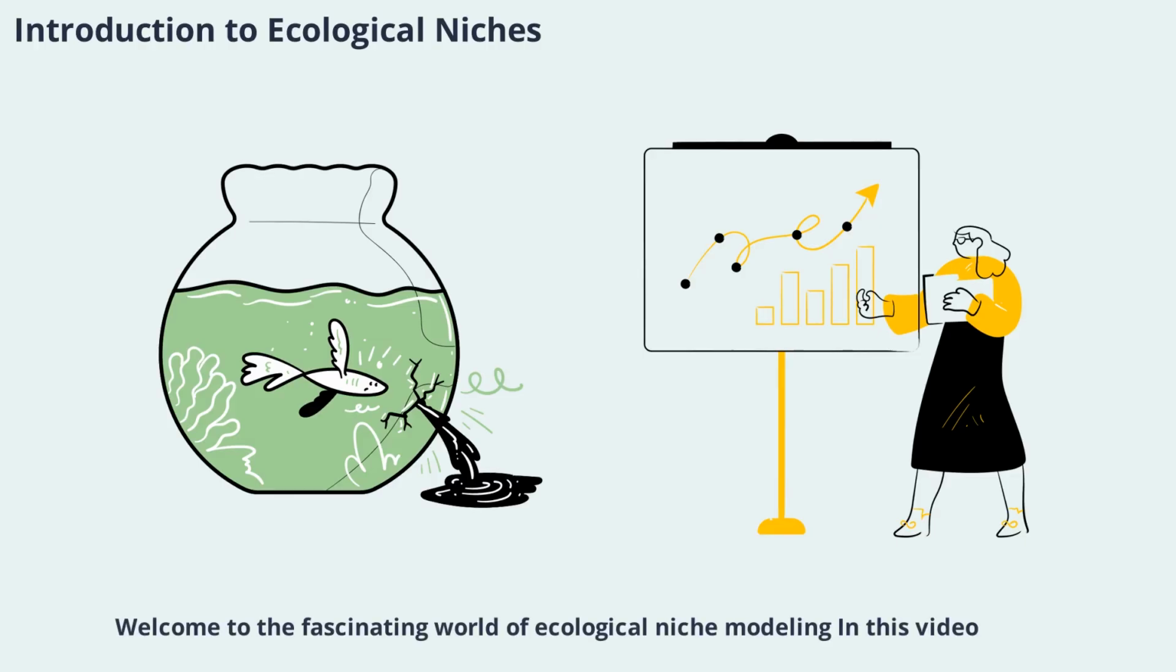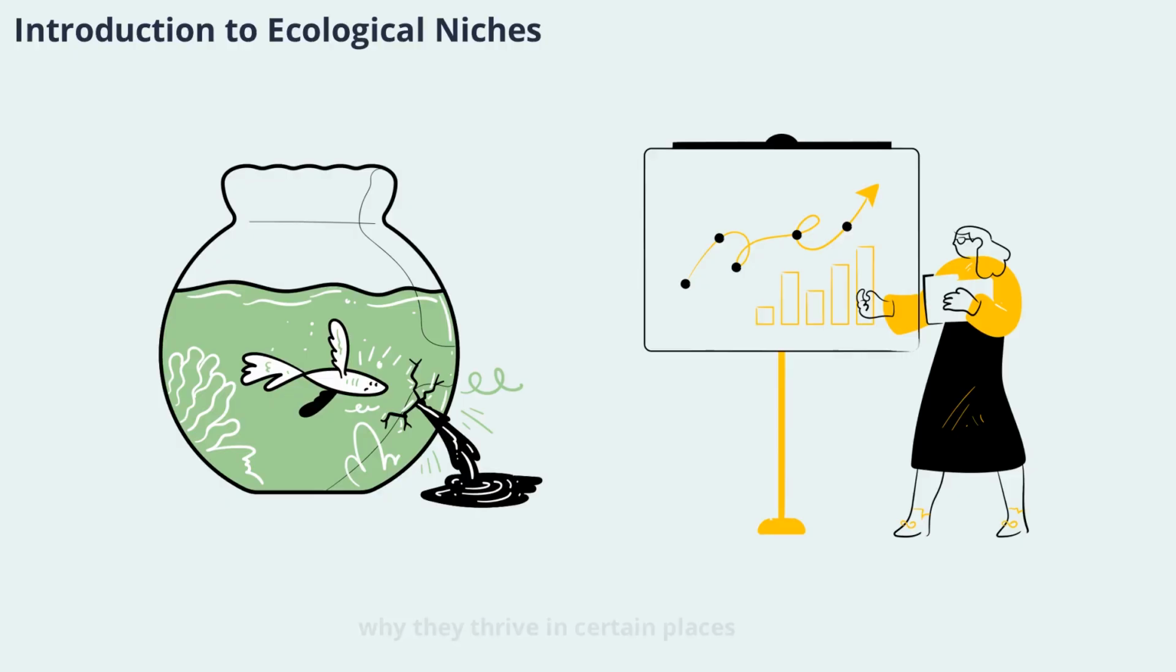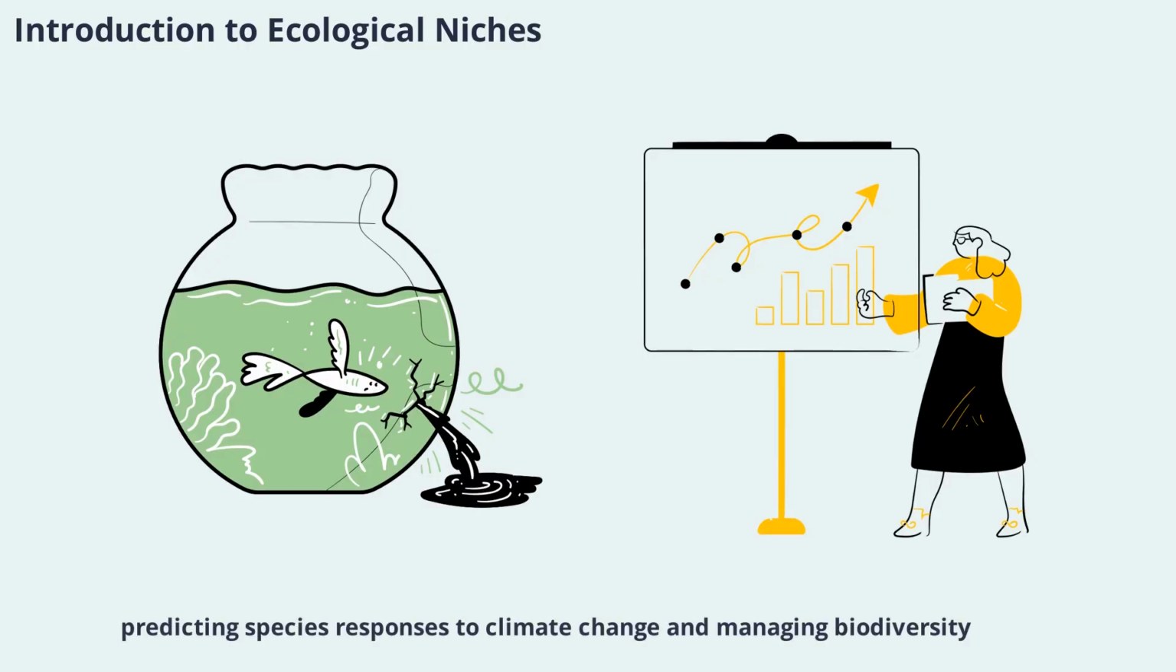Welcome to the fascinating world of ecological niche modeling. In this video, we'll explore how scientists predict where species live, why they thrive in certain places, and how their environments shape their existence. Understanding ecological niches is crucial for conservation, predicting species responses to climate change, and managing biodiversity. We'll break down the key concepts, from tolerance limits to advanced modeling techniques, and see real-world examples that bring these ideas to life. Let's begin our journey by asking a fundamental question: what determines where a species can survive and